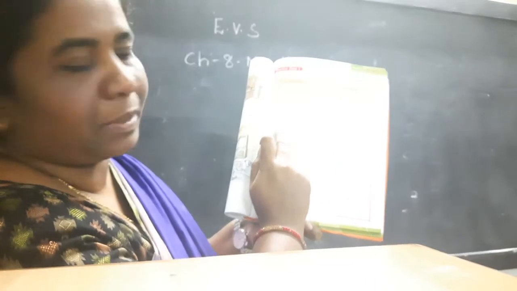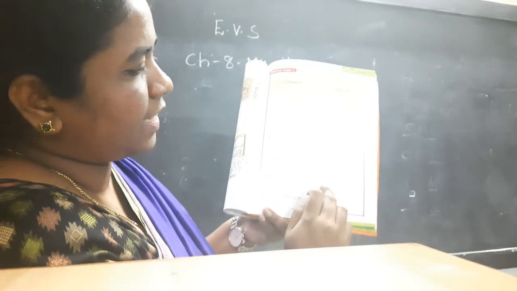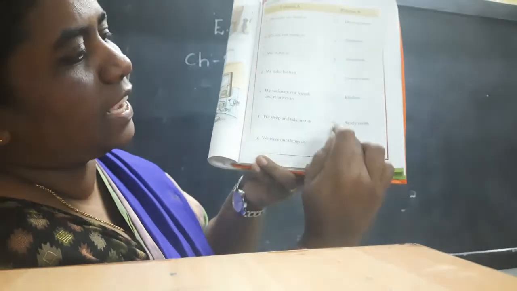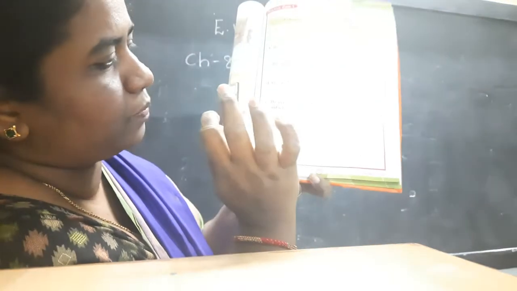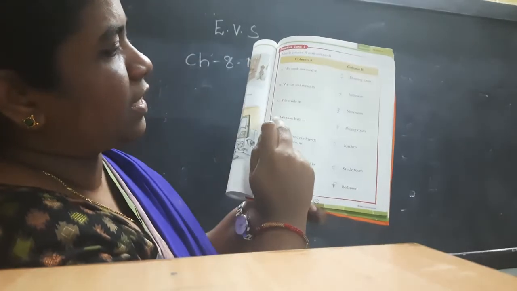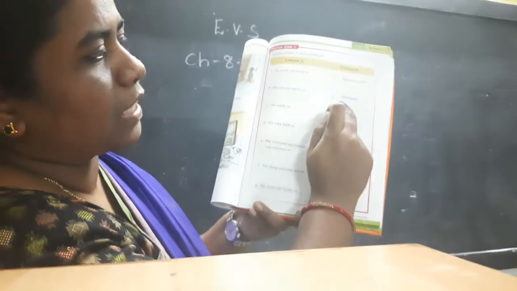Now, coming to C1. We study in the study room. You have to keep C here. Next, D1, we take bath in. Where do we take bath? We take bath in the bathroom. We have to keep D here.